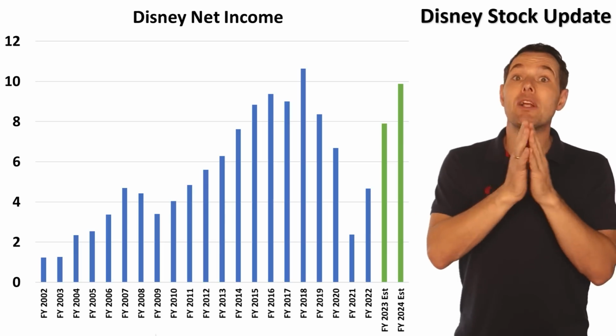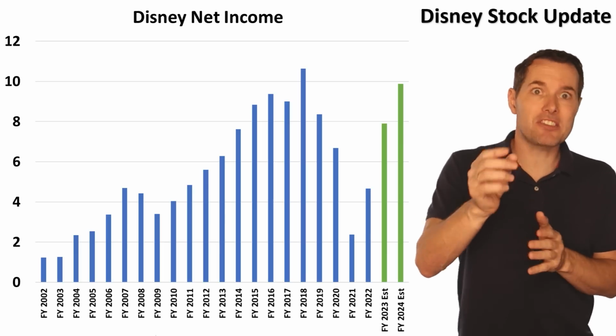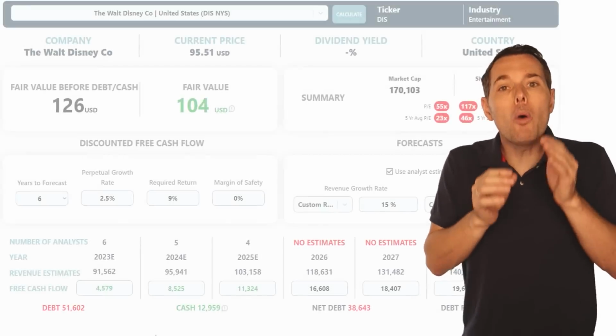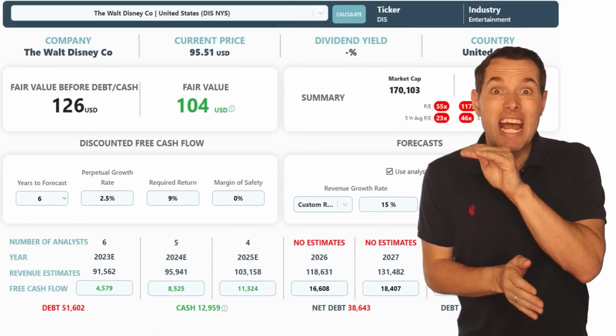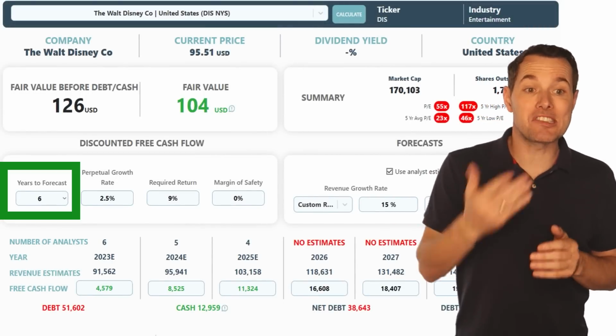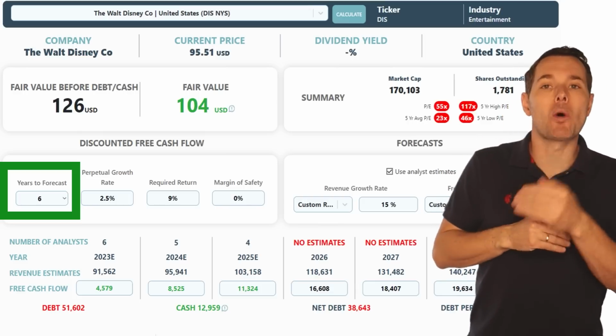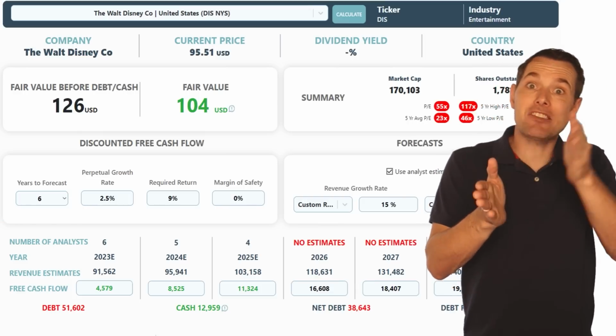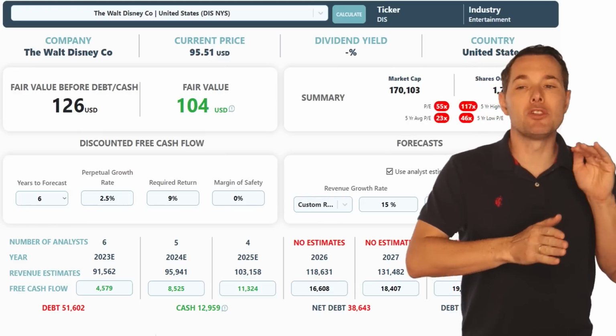So for us, when we switch over to a discounted cash flow calculation, well, we know we want projections to go out at least beyond 2024. So we've elected to go out 6 years here, bringing us all the way to 2028. That allows us to get past 2024 and let numbers normalize a little bit.